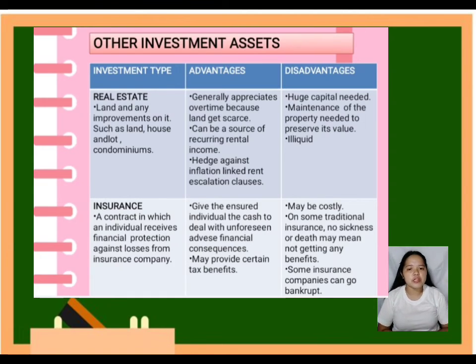It may also provide certain tax benefits such as tax deductibility and tax-free provisions. But on the negative side of insurance, insurance premiums may be costly, and on some traditional insurance plans, no sickness or death until a certain age may mean not getting any benefits at all. And some insurance companies can go bankrupt, like the college assurance plan.